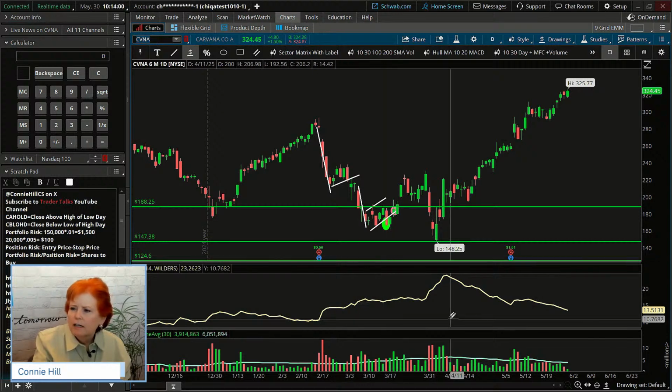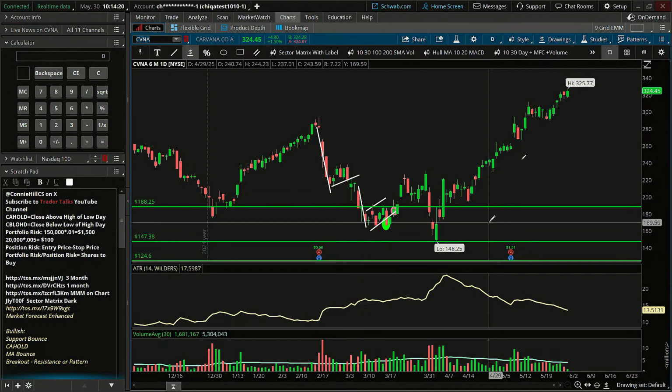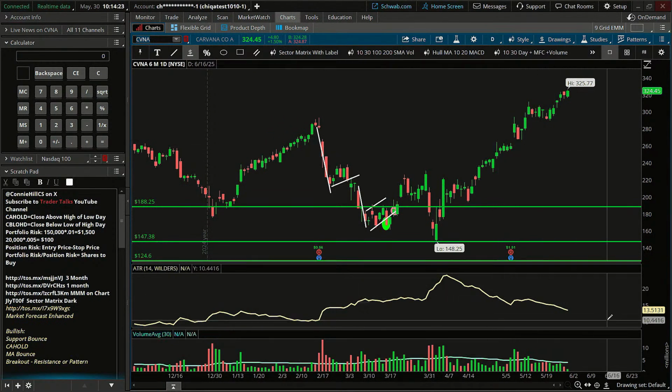And for fun, let's just look at Carvana's ATR. You can see it peaked up here, moving about 23 points a day on a $324 stock, or at that time it was actually around 200. As it's been going up here, the candles are not as big as they were in this area. Smaller candles means lower ATR. Right now, the average true range that Carvana is moving is about 13 points a day, from a high point to a low point. So dollar-wise, it's not too shabby, but it is a more expensive stock.